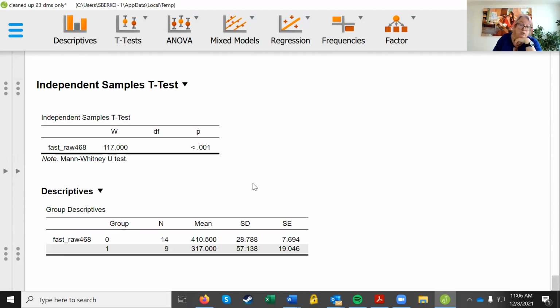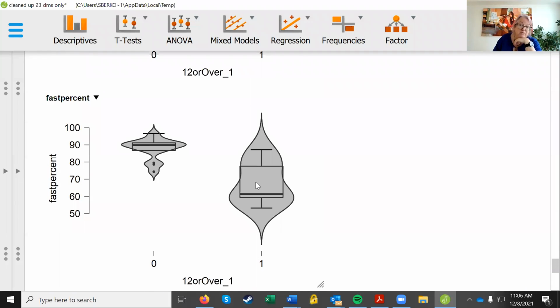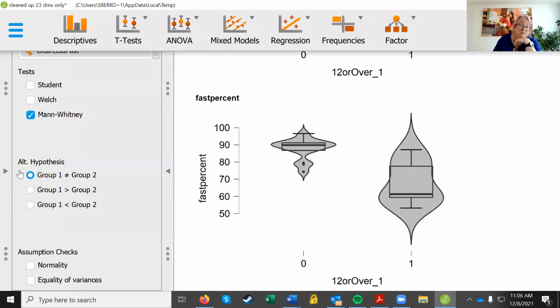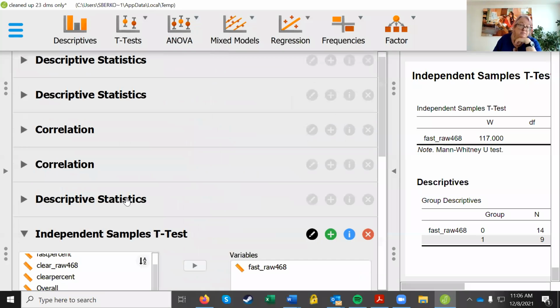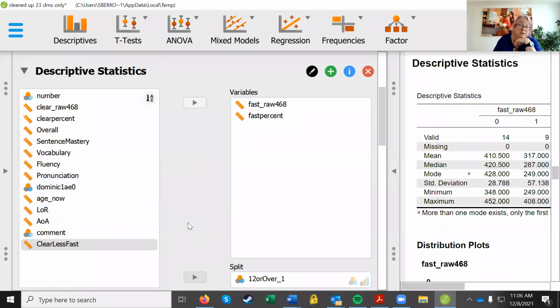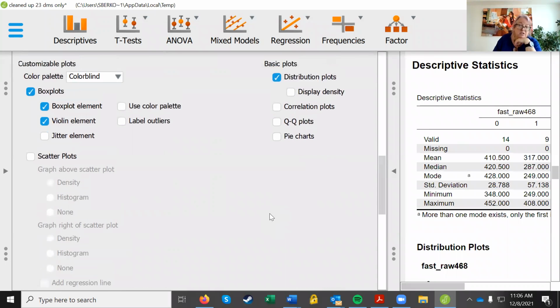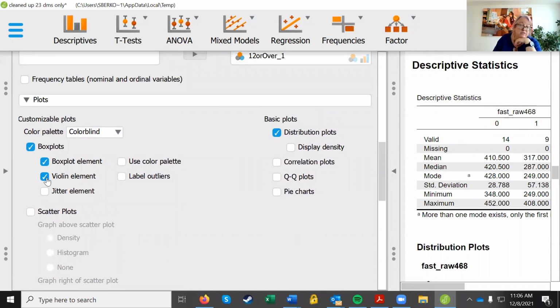So you would use this graph, turn off the violins. Let's turn off the violins. They're just confusing, I think. Go back up here to descriptive statistics. Turn off the violin.